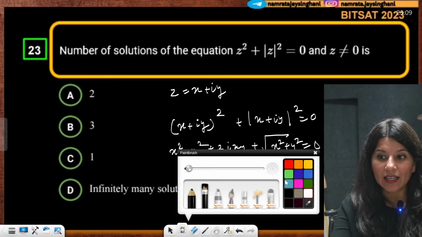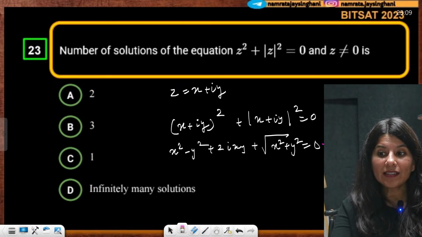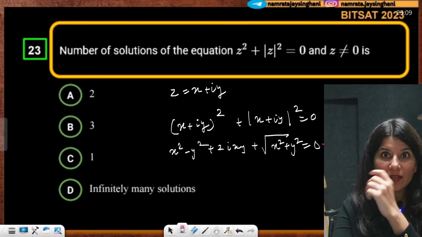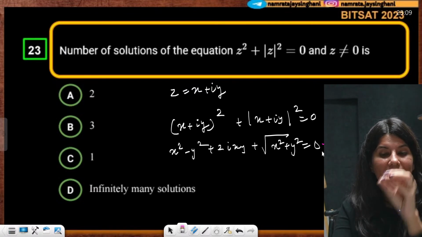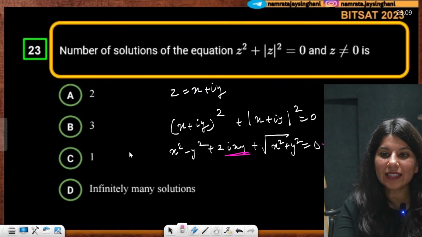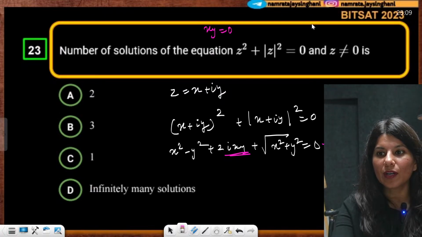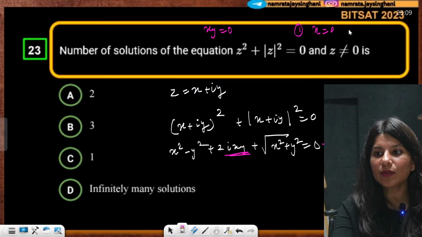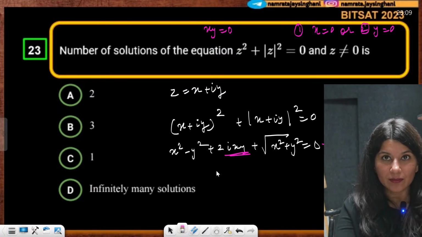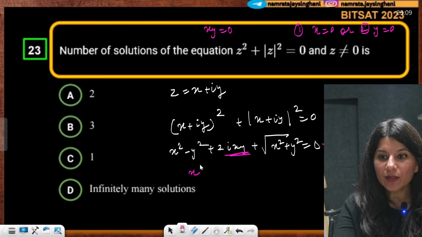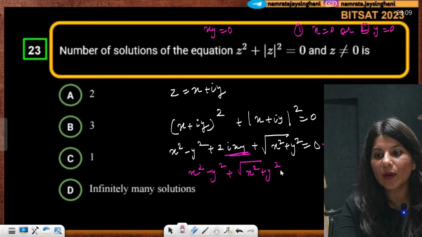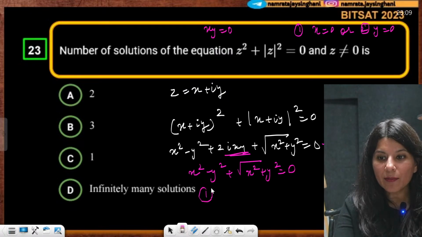Now understand, the right hand side is 0, that means this is 0 plus 0 iota. That means the real part and imaginary part are both 0 at the same time. So for the imaginary part, you can see that xy is equal to 0. So first thing, either x is equal to 0, or second thing, y is equal to 0. Now the real part is equal to 0, so x square minus y square plus square root of x square plus y square should also be 0.